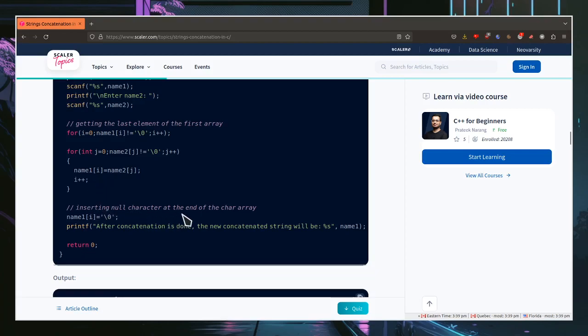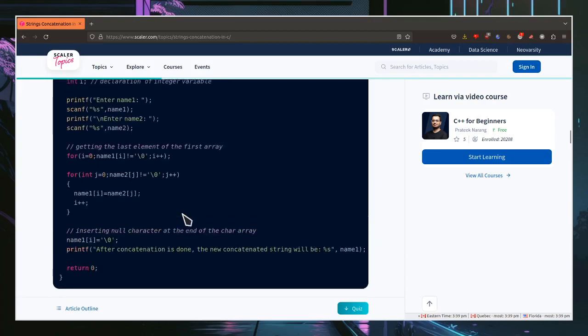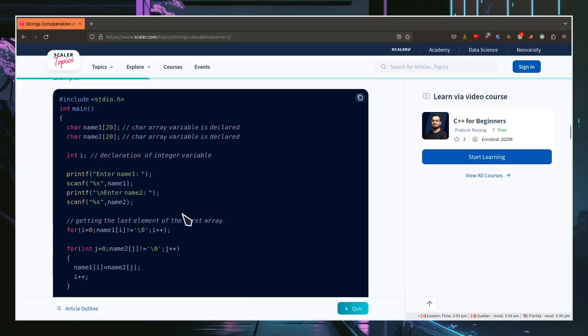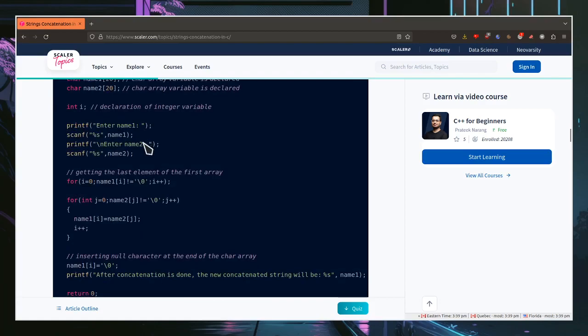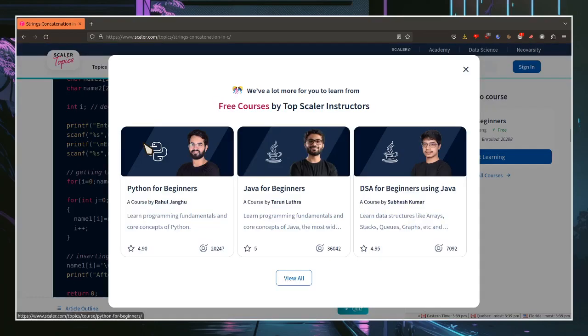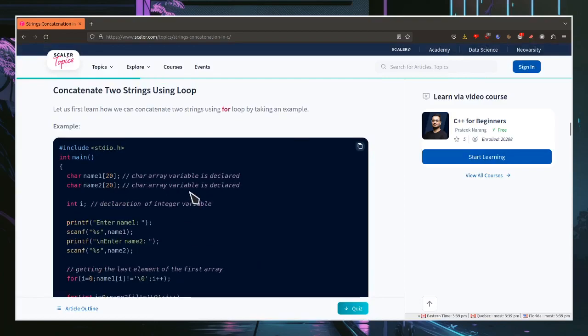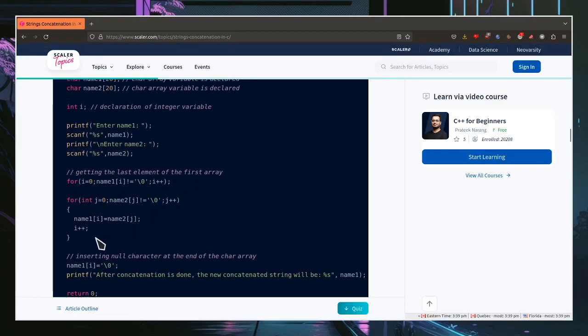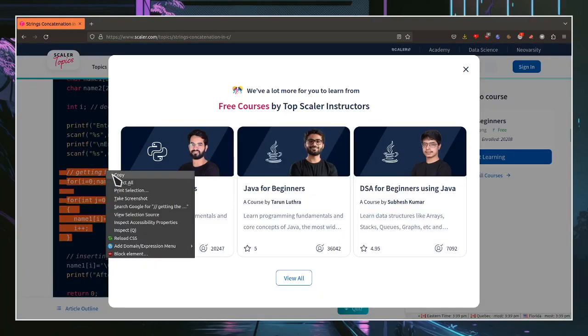Insert a null character at the end of the array. Output. Okay, that's interesting. Why are they using stdio in this example? I think it's only for the scanf, actually. Now that I look at it, it doesn't seem so. So, getting the last element of name 1, name 2.